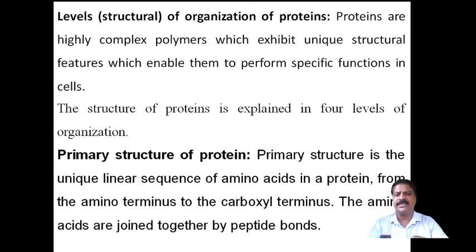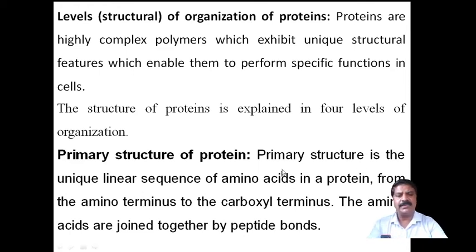It is a unique linear sequence, which means end to end binding: one terminal is bound with the other terminal. Therefore end to end joining takes place, and it is sequential, a long linear chain of amino acids.